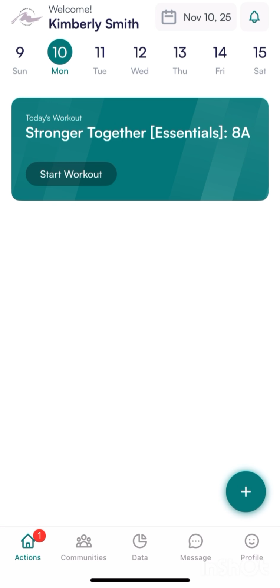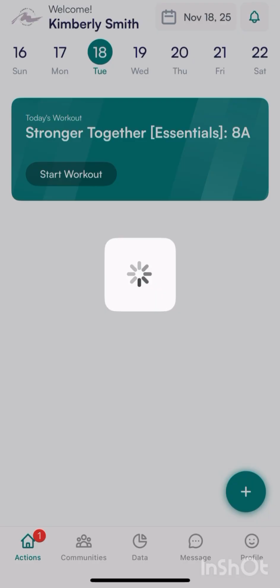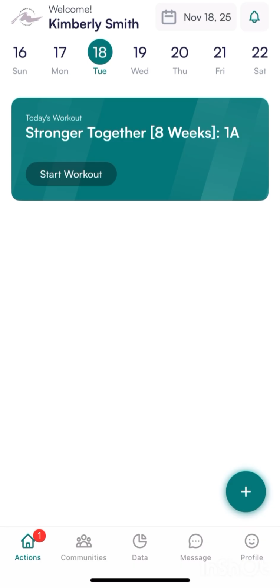If you have 3 workouts each week, you will find those on Mondays, Wednesdays, and Fridays. If you have 2 workouts each week, you will find those on Tuesdays and Thursdays. You can choose which days of the week you'd like to do your workouts. It does not have to be those days.